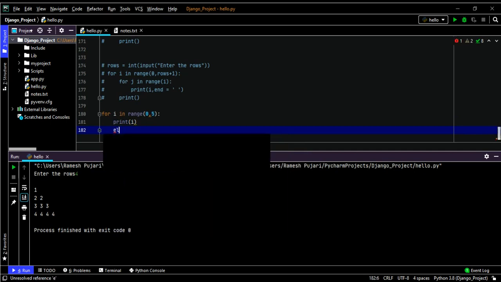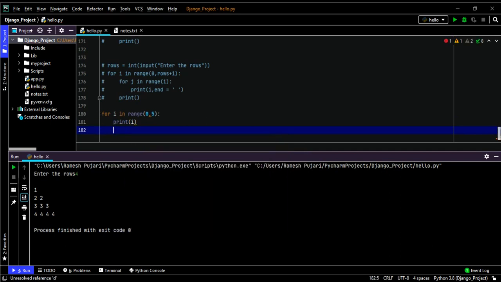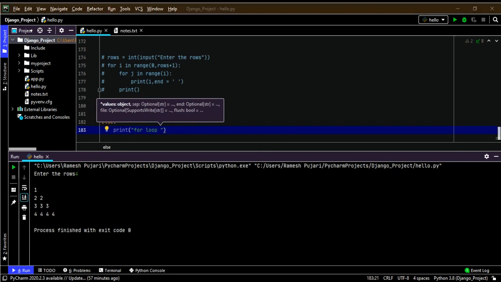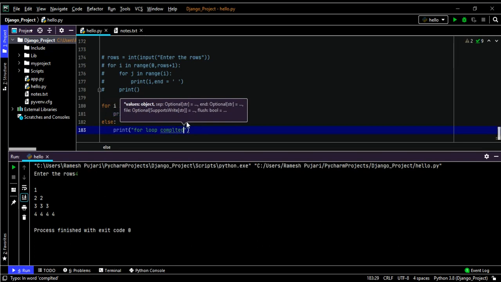In the else block I print: for loop is completed.